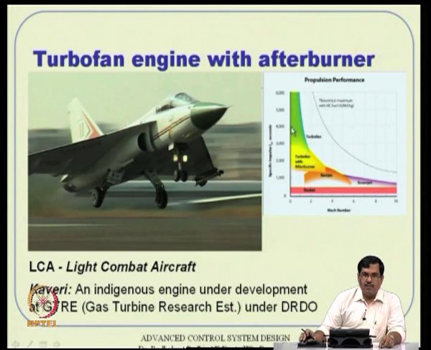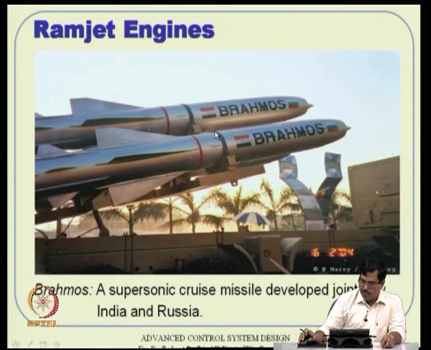Turbofan with afterburner, remember, if you go back to this flow chart, turbofan with afterburner is this region, whereas only turbofan is that region. So if you really use afterburner, you can push the velocity to the supersonic region. Your Isp will be lower, which means your engine efficiency will come down, but your vehicle speed will be higher. That is where fighter aircraft, for example the LCA, use that. This is a light combat aircraft being designed by ADA primarily.